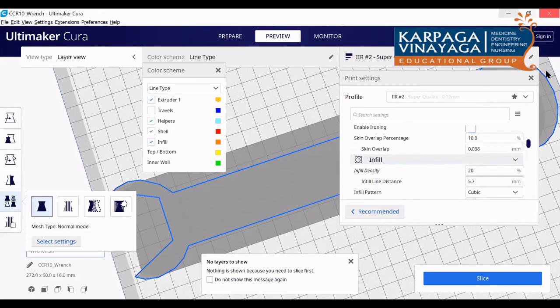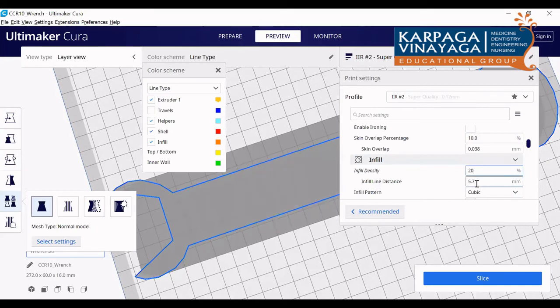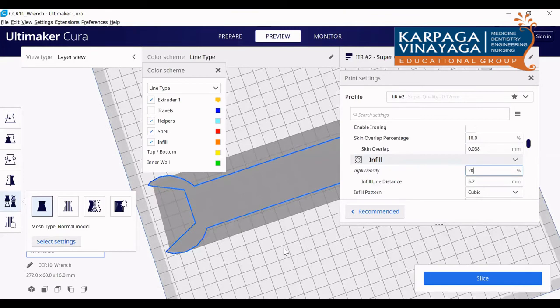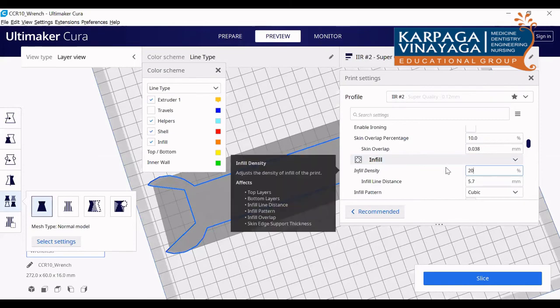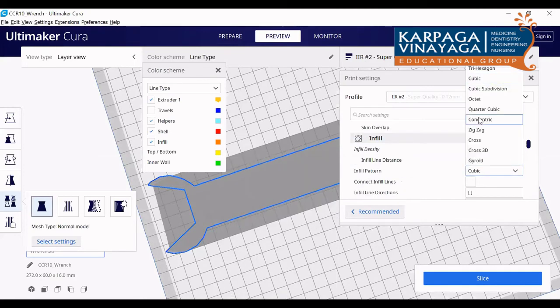Then coming to the infill, someone asked how much infill you want. If I put 20 here, then infill line distance is what you can see in the preview, the lines they form in the infill. The distance between the two lines is the infill line distance. And here you can see the different infill patterns. Whatever you want, you can keep. And the latest, you can see here, the guide rod option is there.